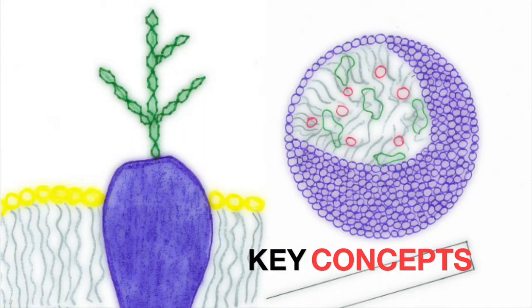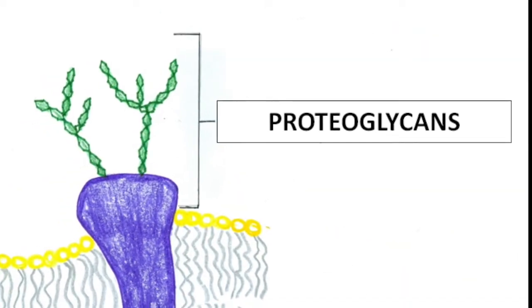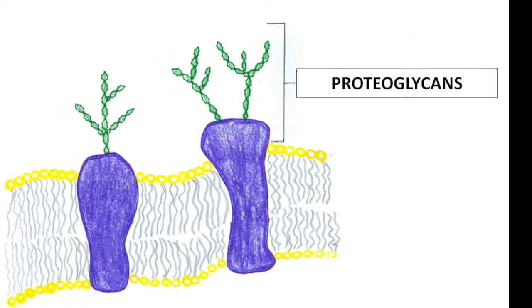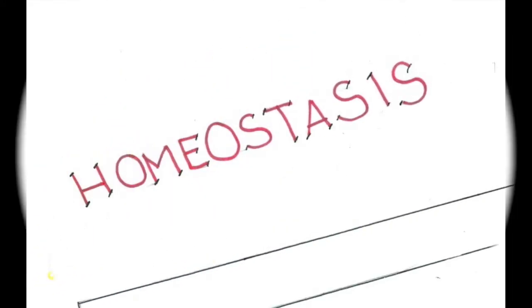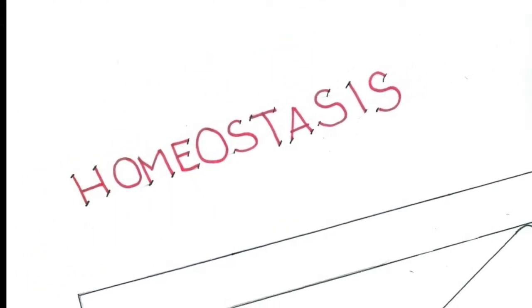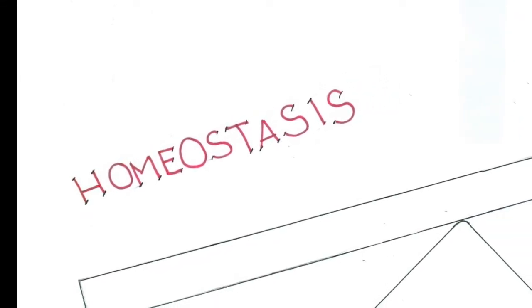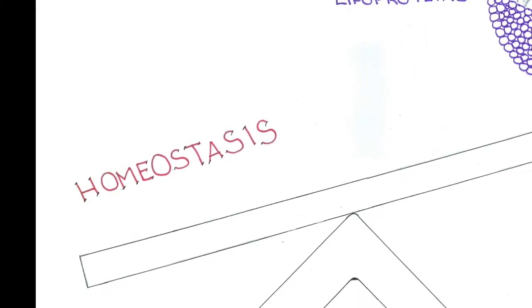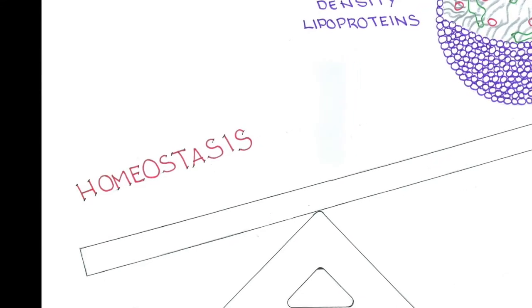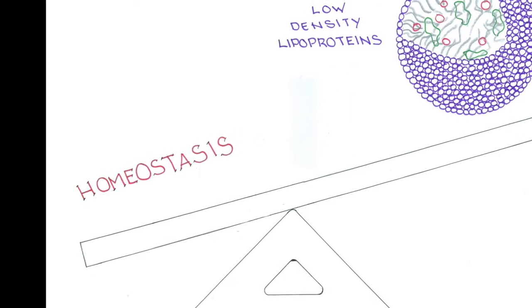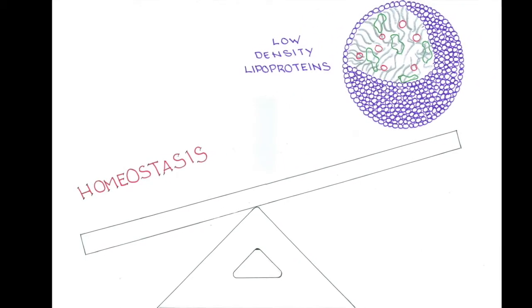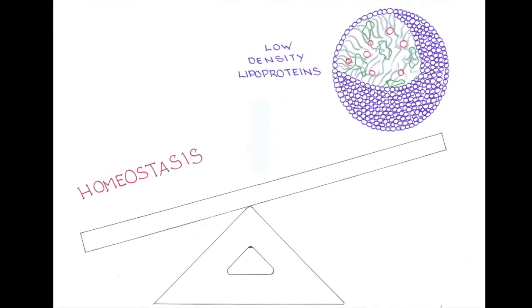And now to relate the key concepts to coronary artery disease. With the cell membrane, the proteoglycans of the extracellular matrix of the smooth muscle cells are adhering the lipoproteins in the blood. With homeostasis, improper balance of lipoproteins in the blood, particularly low-density lipoproteins, contributes to the formation of plaque. As a result, the normal blood flow is disrupted, reducing the amount of oxygen that gets to the heart. Proteins, the protein component of the lipoproteins and cytokines inflammatory signal, play a key role in the plaque formation.